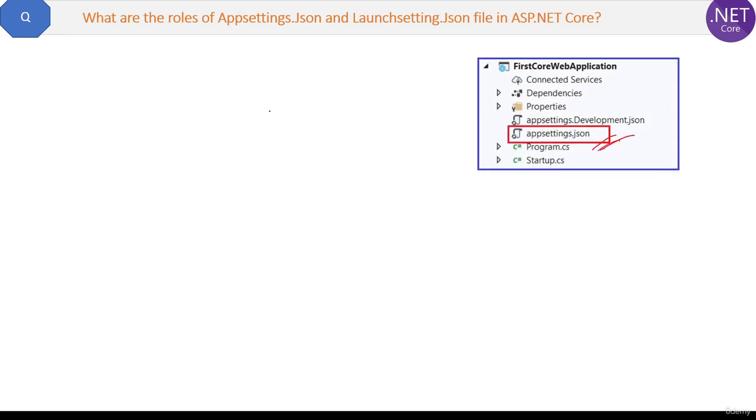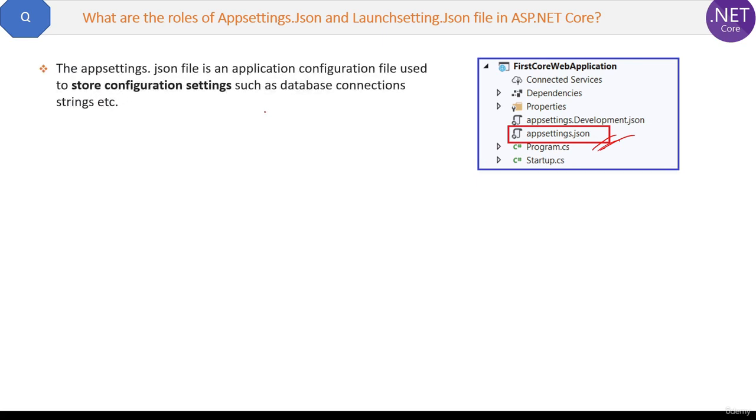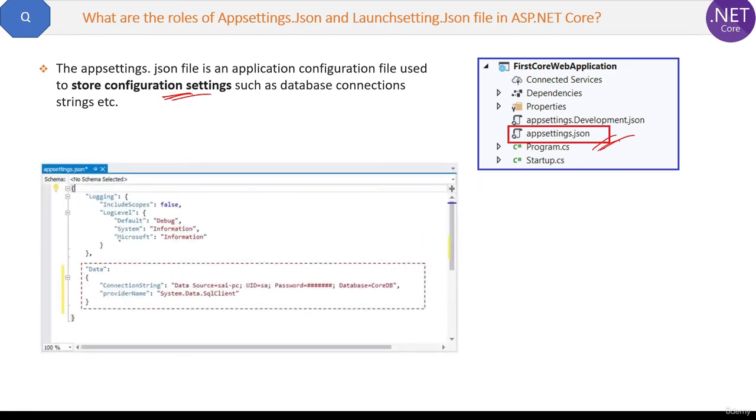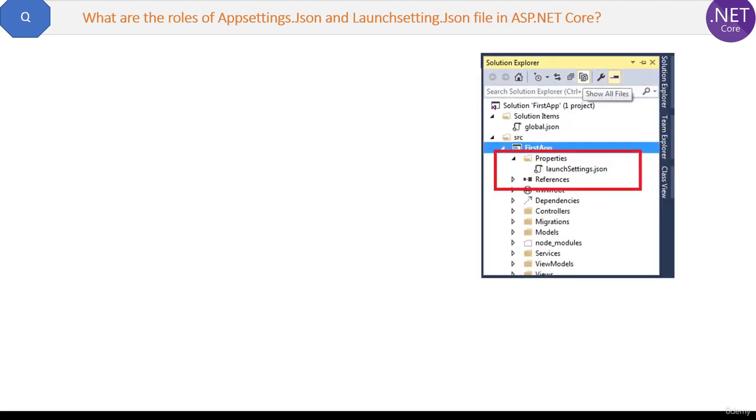The appsettings.json file is an application configuration file used to store configuration settings, such as database connection string or any application-level global variables, etc. Here in the screenshot of this file you can see how the connection string of the database is stored. Then what is the launchSettings.json file? If you expand the properties of your project, then you will find this file, and here is the content of this file.